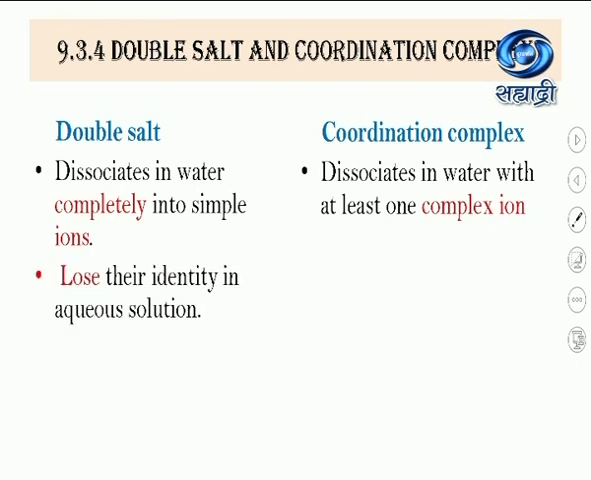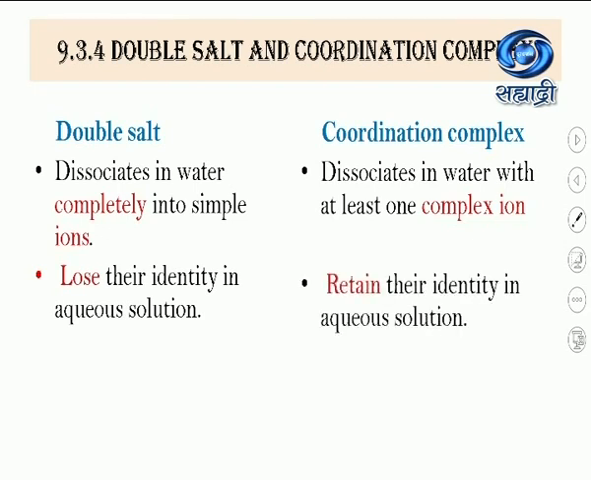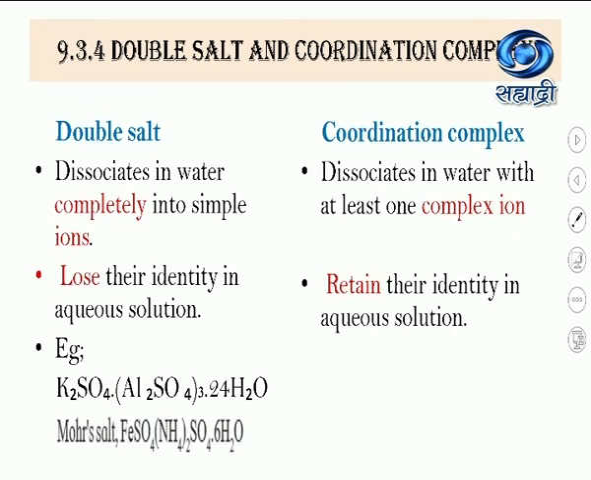The second point is, in double salt it loses its identity in the aqueous solution, and in coordination complex it retains its identity in the aqueous solution. For example, double salts are potash alum and Mohr salt. In your 12th standard practicals, you are going to prepare this Mohr salt and potash alum in your practical course.